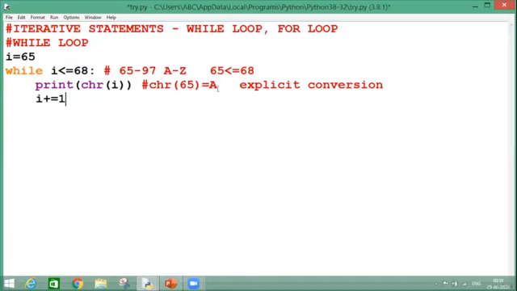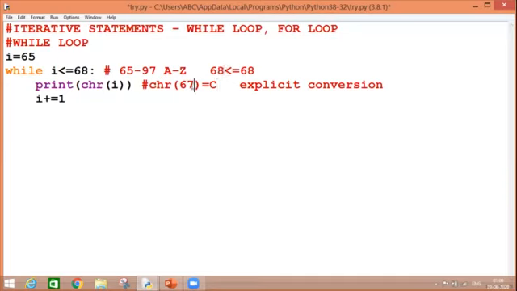After that, once it has printed A, it will take an increment over here and it will become 66. Now again my condition is true. So we are coming over here and in place of A, B will be printed. Then again it is taking an increment by 1. It will become 67. Condition becomes true, and chr of 67 will be converted into capital C. Again it is taking an increment. It will become 68.